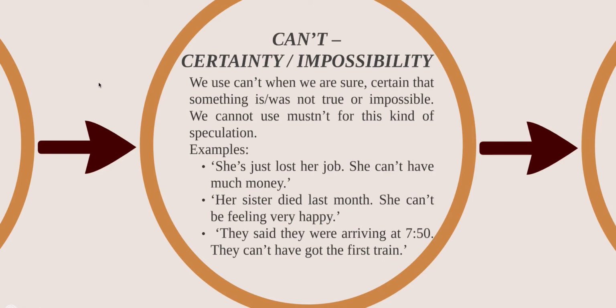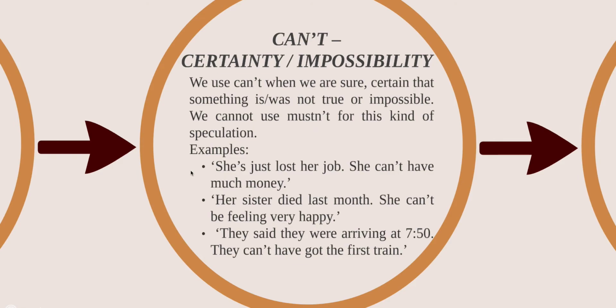As I was telling you, you cannot use mustn't, because in this group of modal verbs you are not going to use the negative form mustn't. No lo van a usar. Si usan mustn't, debería decir como ella no debería estar sintiéndose así o algo así. So it is not possible. Mustn't, avoid it. Aquí el mustn't no existe, just can't.